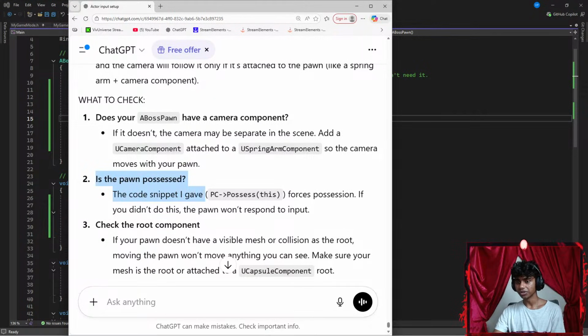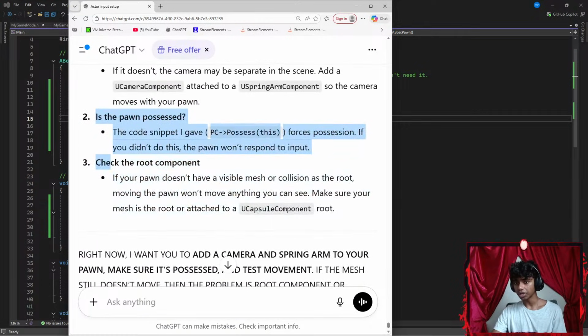Is the pawn possessed? The code snippet I gave you, possess this, forces possession. If you didn't do this, the pawn won't respond to input. Check the root.